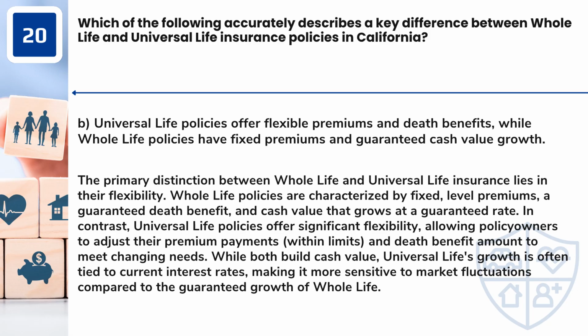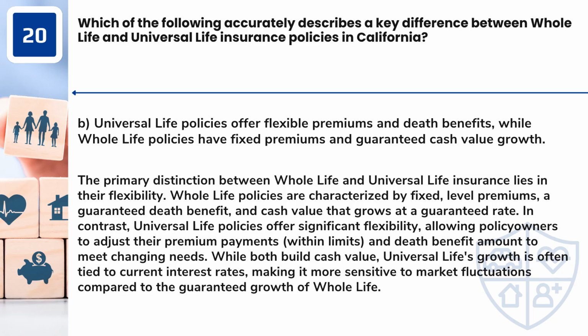Answer: B. Universal life policies offer flexible premiums and death benefits, while whole life policies have fixed premiums and guaranteed cash value growth. The primary distinction between whole life and universal life insurance lies in their flexibility. Whole life policies are characterized by fixed, level premiums, a guaranteed death benefit, and cash value that grows at a guaranteed rate.